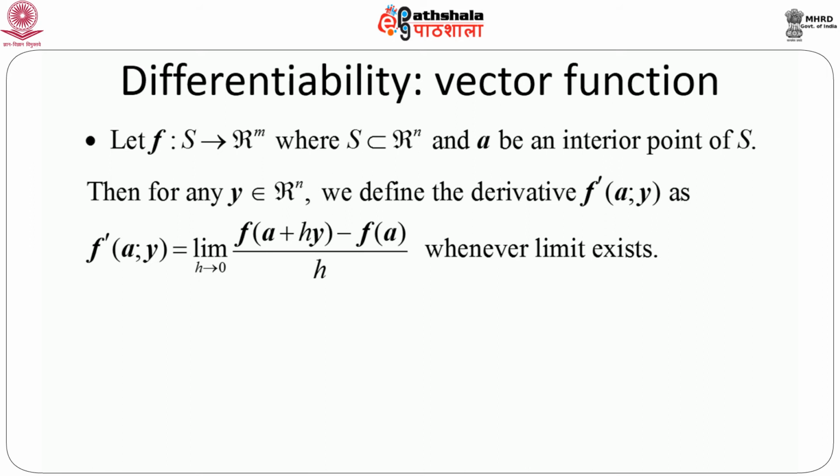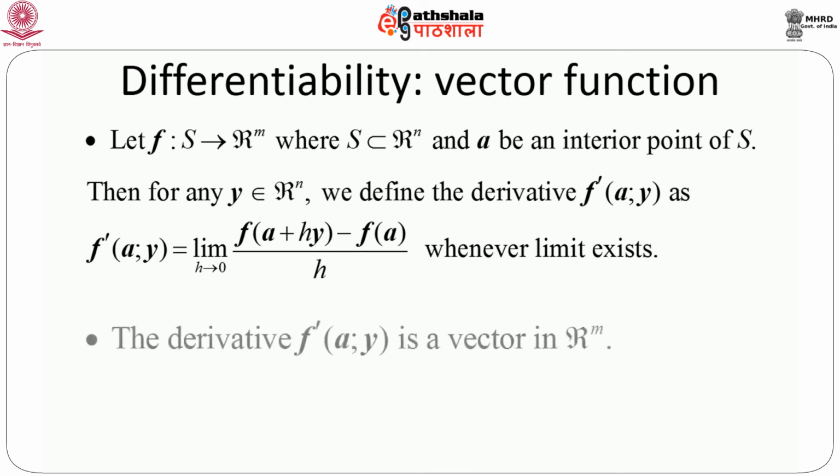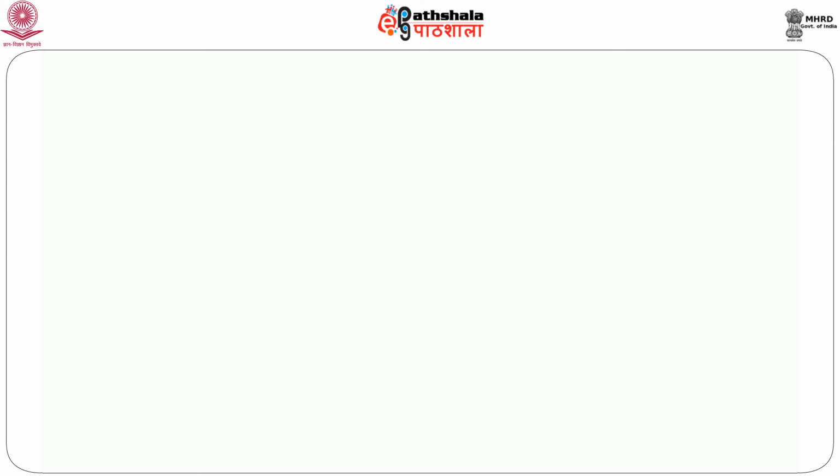Then for any y belonging to Rn, we can define the derivative f prime a y as f prime a y equals the limit as h goes to 0 of f of a plus h y minus f a, divided by h, whenever this limit exists. If you look at this definition, it clearly reminds us of the formal definition of differentiability of a simple real valued function. Now, the derivative f prime a semicolon y is a vector in Rm, that is pretty obvious.